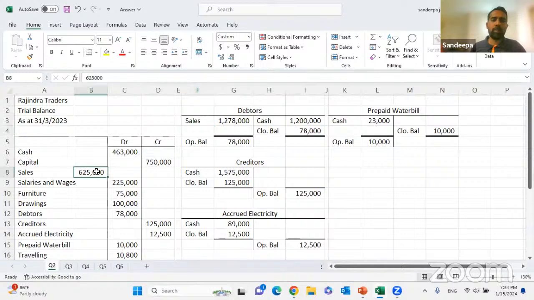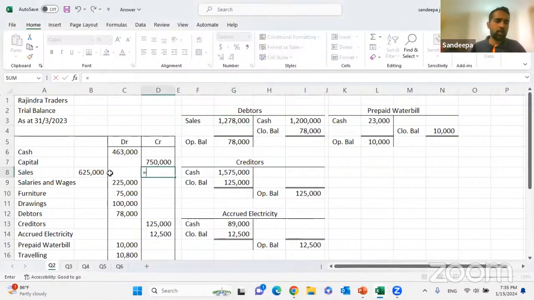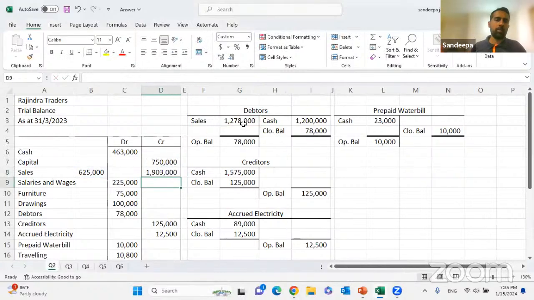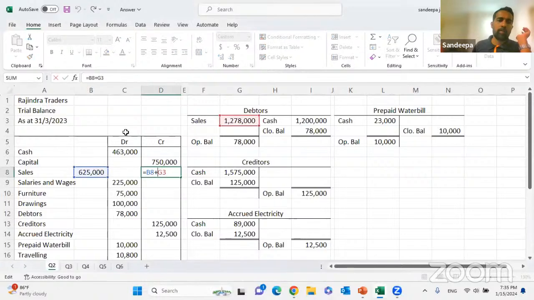Anna තියනවා අපේ sales figure එක දැන්. හරිද? Sales value should be calculated and should be added to the ledger. Super, right? Now we got the sales figure 1,278,000, the credit sale. එහෙනම් අපි total sale එක දාගමු. 625,000 cash sale plus the credit sale 1,278,000. ඔන්න අපි sale එක දාගත්තා. මේ cash sale එකට credit sale එක එකතු කරන්න. හරිද? Cash sale plus the credit sale.